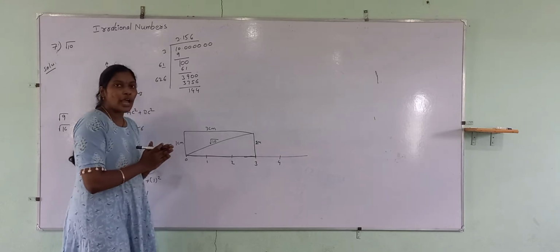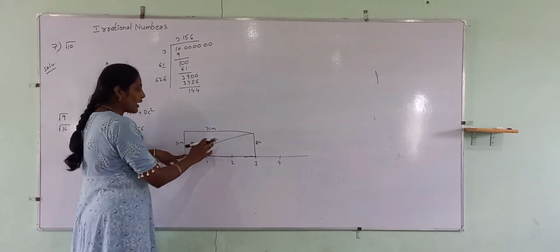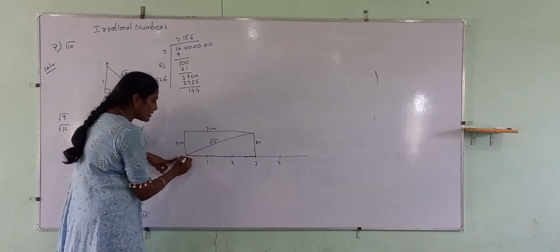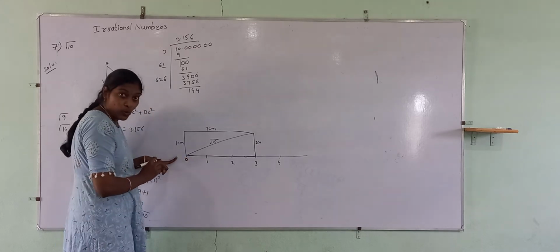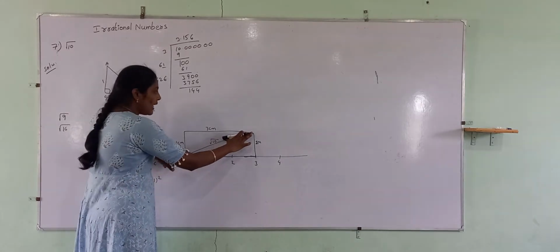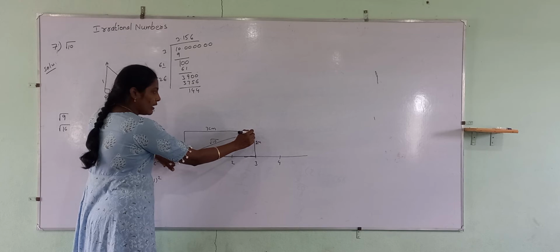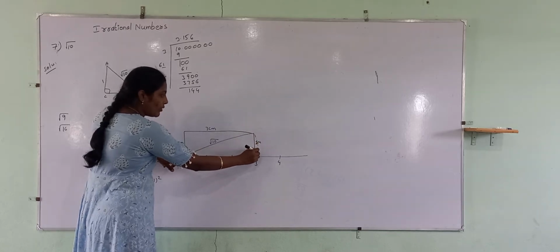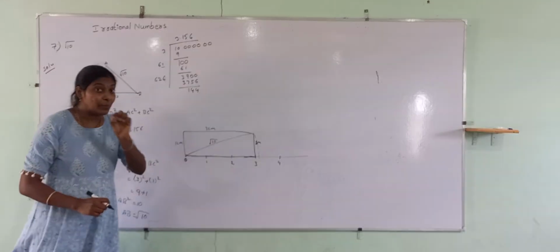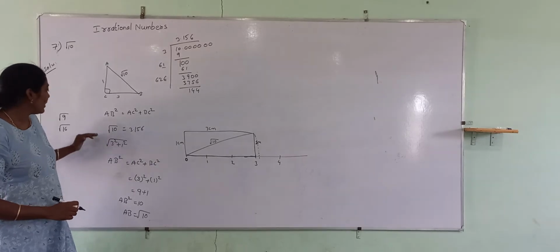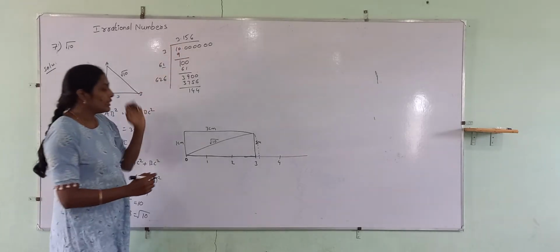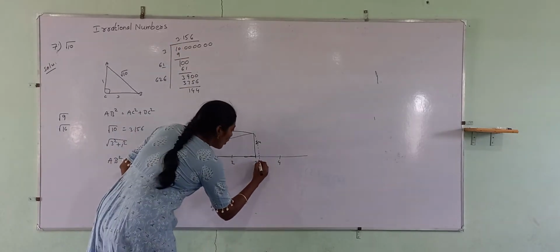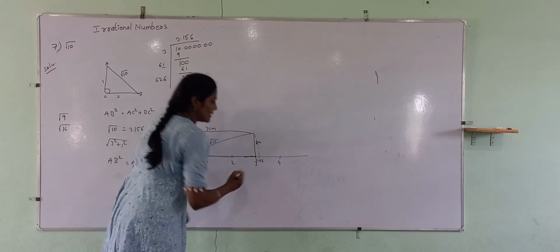Now what you have to do is take a compass and measure at 0. Take the length up to here, from here to here. From here, you have to draw the arc. It will meet at the point where it is square root of 10, 3.156.